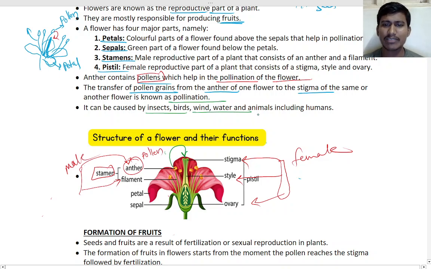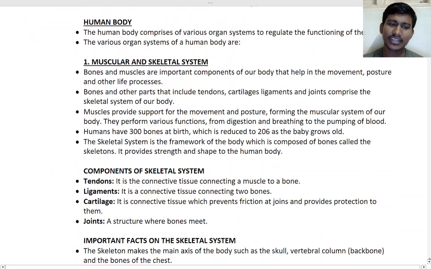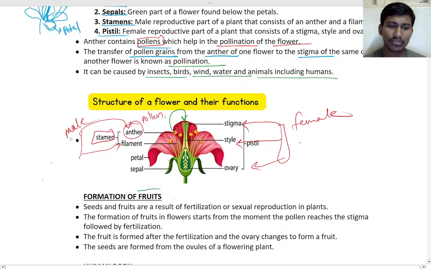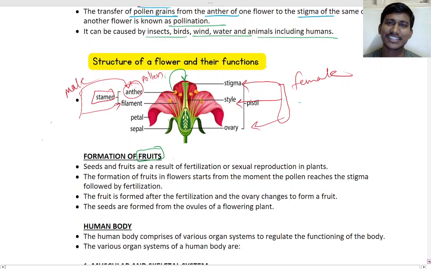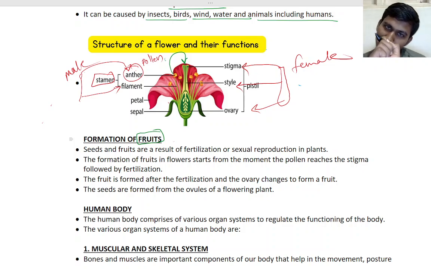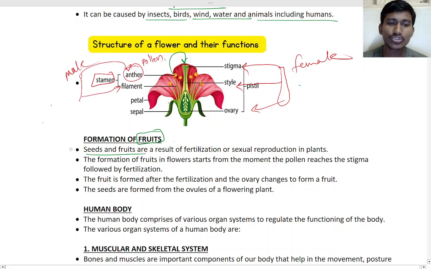Water, animals and all, everything will help in the pollination. So after the pollination, what will form? Fruit will form, right? It will make fruit, and inside the fruit, seed will be there. So that is the baby of the plant. So we have seen about the seed. Inside the seed there will be a baby plant, a small plant. So seed and fruits are the result of fertilization or sexual reproduction in the plant.